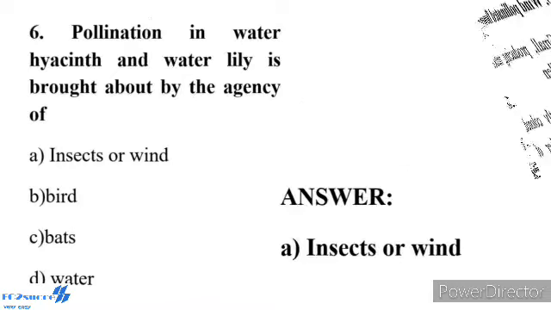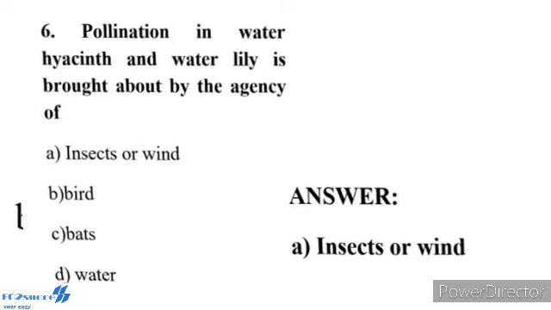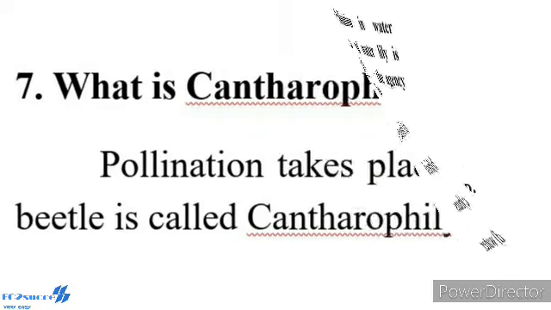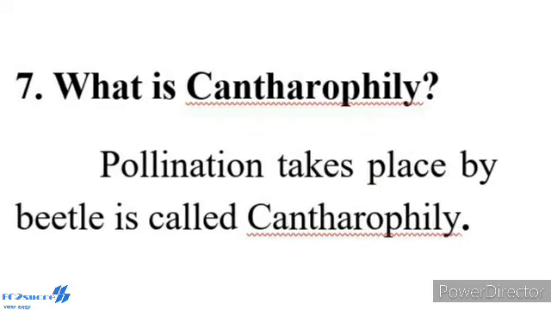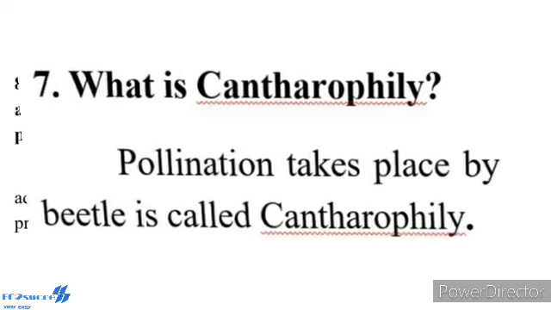Sixth question, pollination in water hyacinth and water lily is brought about by the agency of: Option A, insect or wind. Option B, bird. Option C, bat. Option D, water. So the answer is option A, insect or wind. Seventh question, what is cantharophily? Pollination that takes place by beetles is called cantharophily.